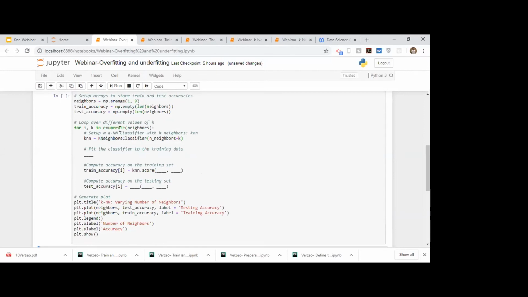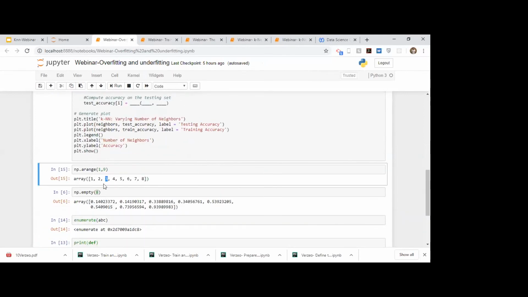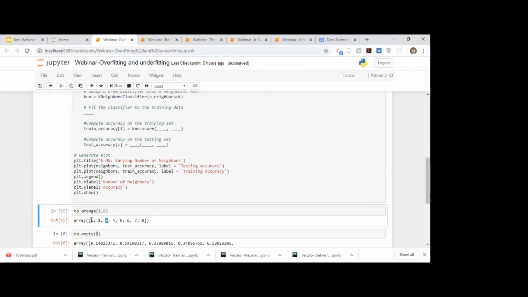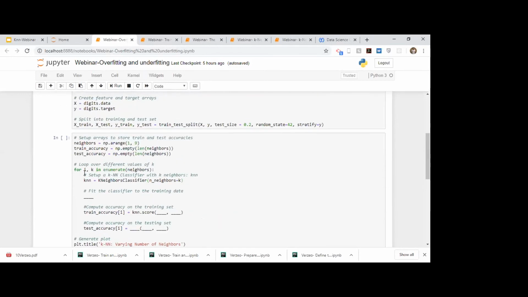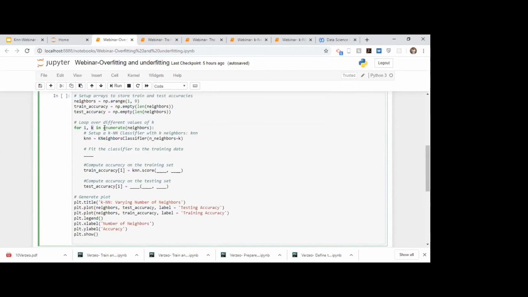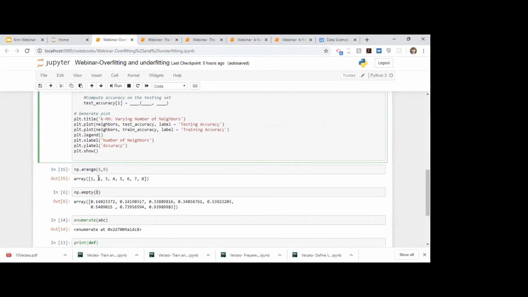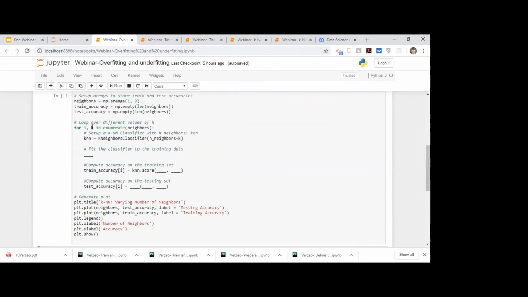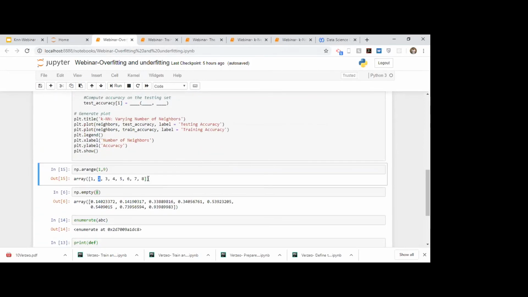So if we do for i, k in enumerate(neighbors), for each pair it will iterate. For the first pair, it will do 0, 1, since this has an index of 0. So 0 will be stored in i and 1 will be stored in k. And then we will have a KNeighborsClassifier with neighbors equal to 1. Similarly, after doing the whole process, it will loop again and go on to the second. So now this has an index of 1, so this would be 1, 2. So i would be 1 and k would be 2. So now neighbors would have a value of 2. It will do it for all the 8 values.